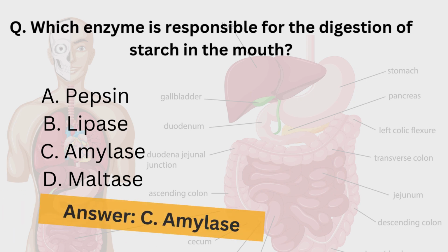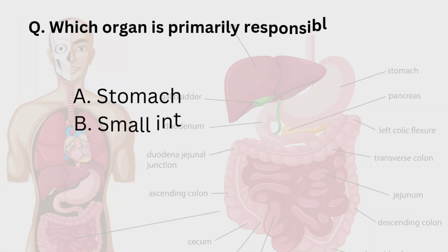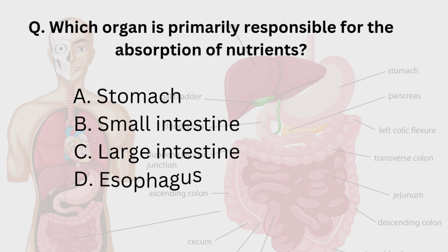Hence the correct answer is C, that is amylase. Amylase is an enzyme responsible for the digestion of starch in the mouth. Next question is, which organ is primarily responsible for the absorption of nutrients? Options are stomach, small intestine, large intestine, esophagus.